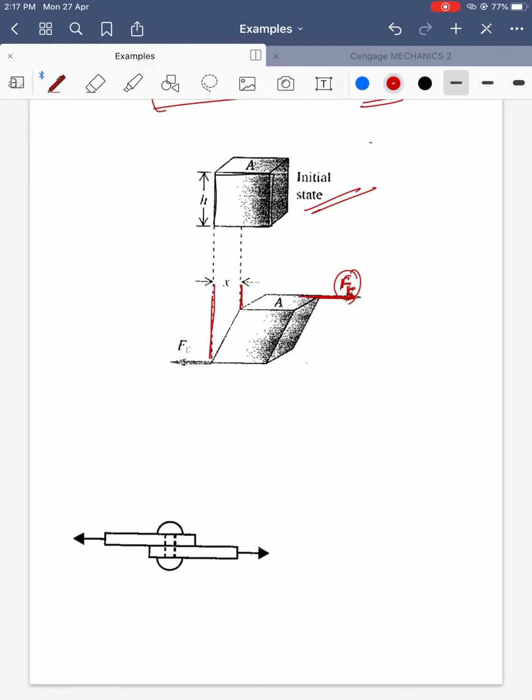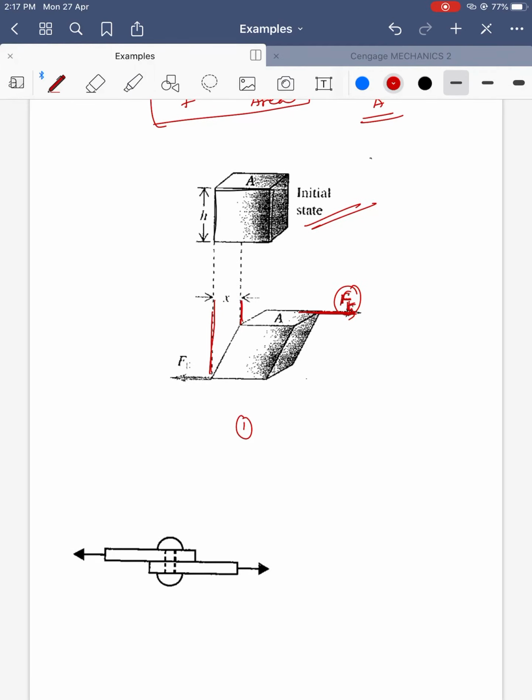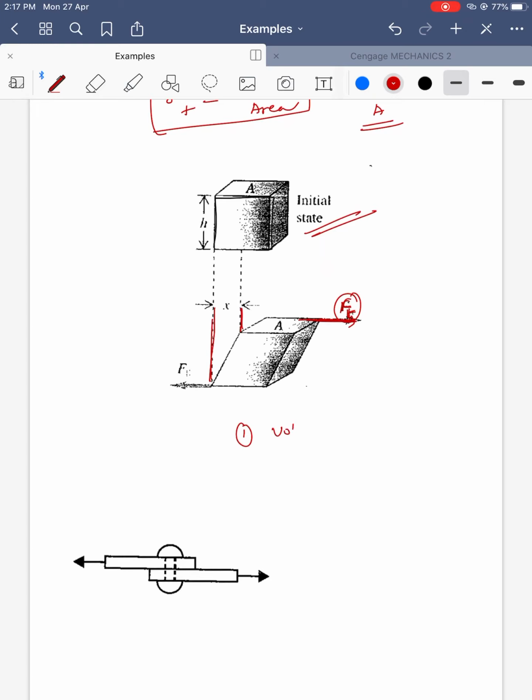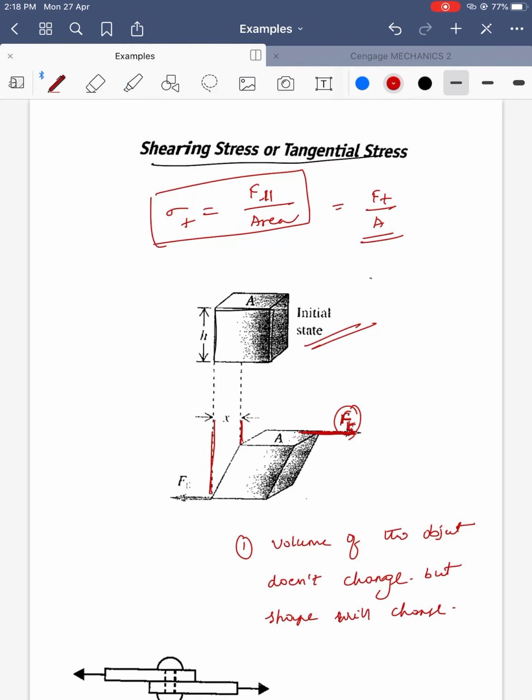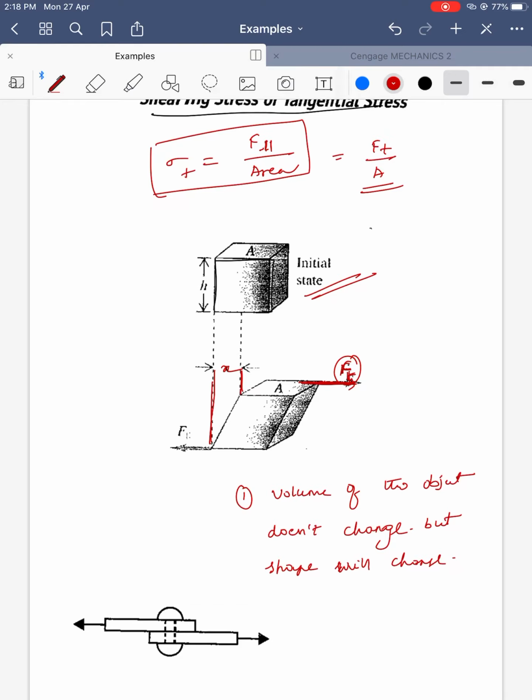In this case, what happens in this shearing stress? Volume of the object doesn't change, but the shape of the object will change. First, volume is not going to change, and only shape is going to change, and we will discuss more about the strain in the next videos.